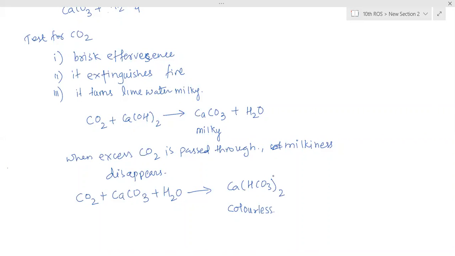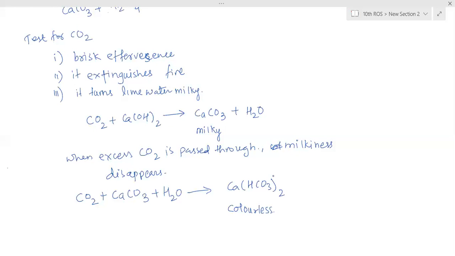Eggshell is calcium carbonate. So calcium chloride, water and carbon dioxide are formed. Yes. But we don't know which substance that is. Something has happened, but we don't know which substance. So we cannot write that calcium chloride is formed or calcium sulfate is formed. What we can see is that one gas is evolved, you can write.